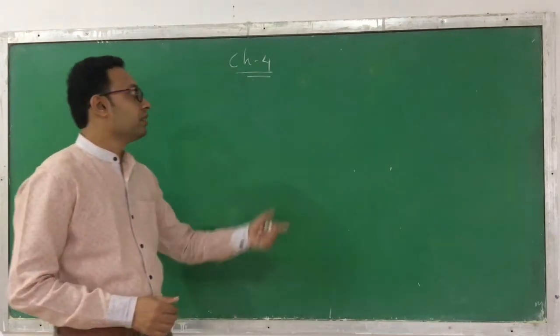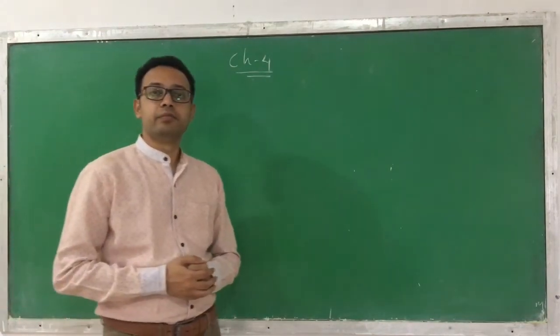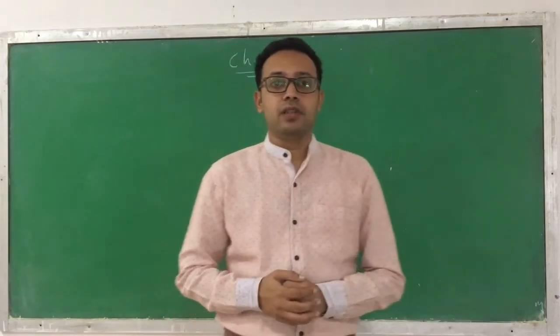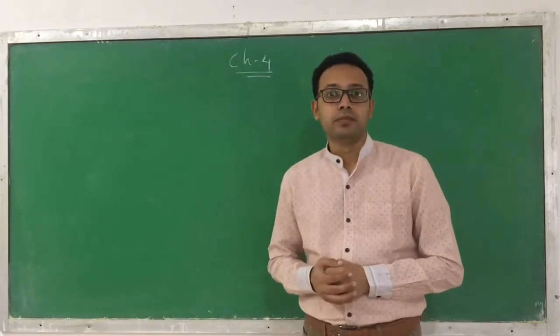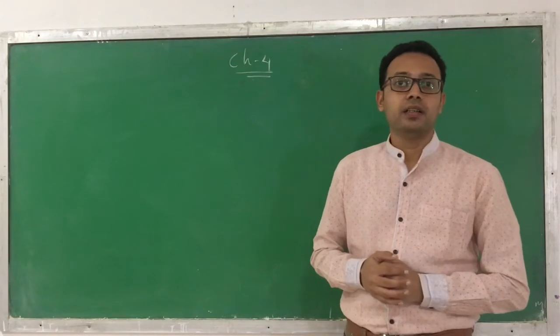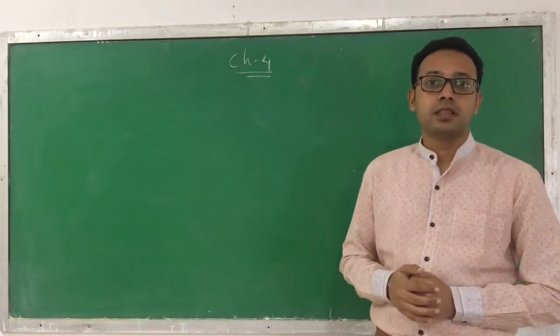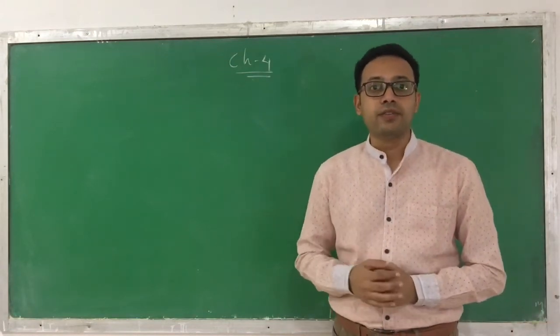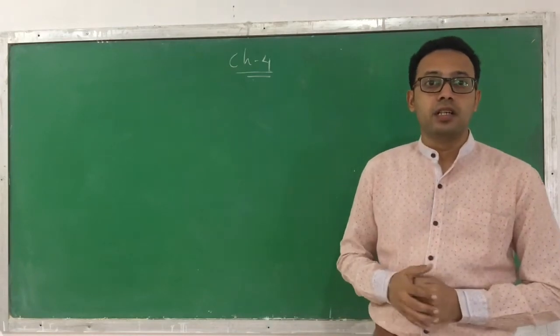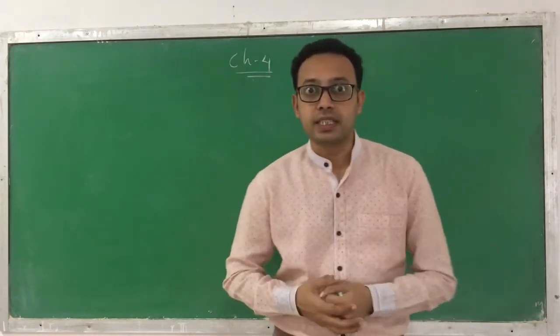We were discussing chapter number 4, Animal Kingdom. In this chapter, we have discussed a few phyla like Porifera, Platyhelminthes, Coelenterata, Ctenophora, Aschelminthes. These are the phyla we have already discussed.